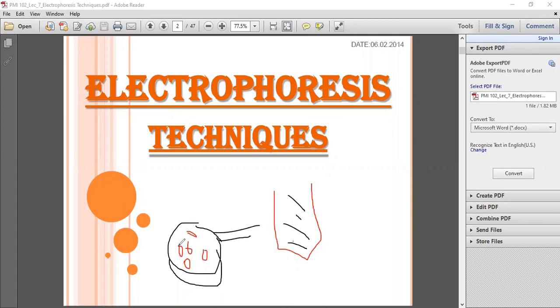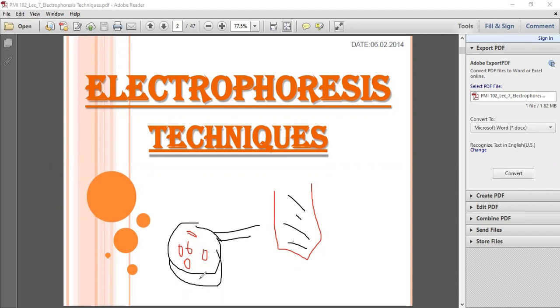For our understanding, we cannot take DNA and put it here because we can't see DNA. So we consider different fragments of DNA over here. Now what happened?